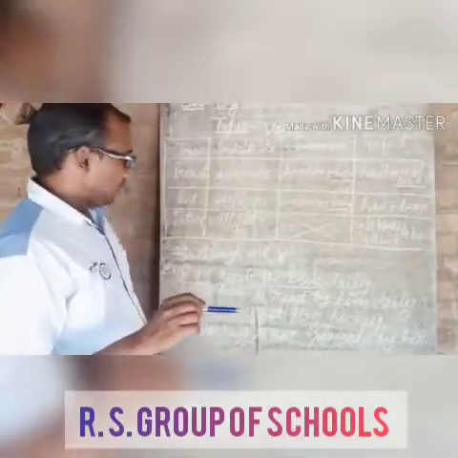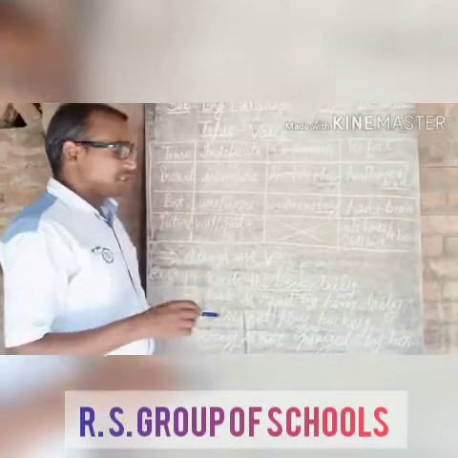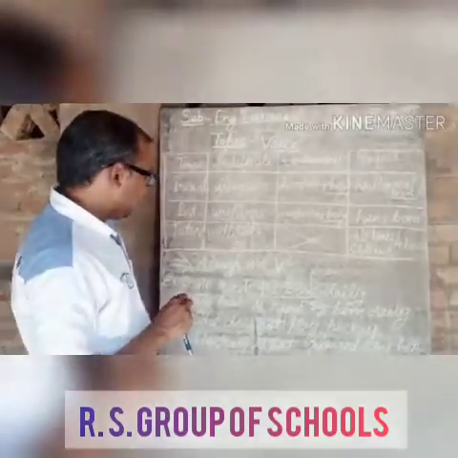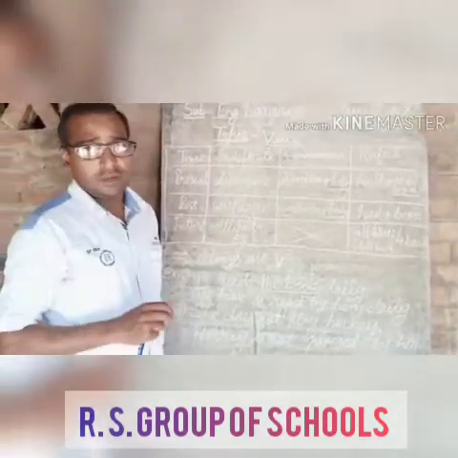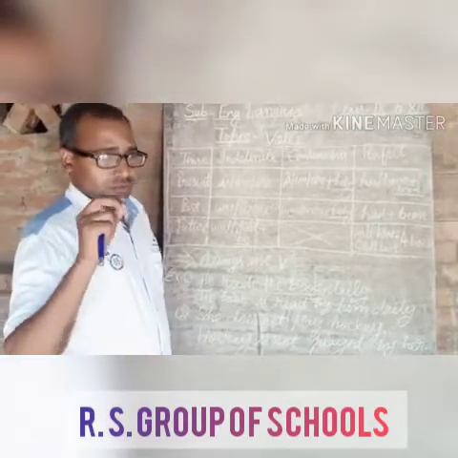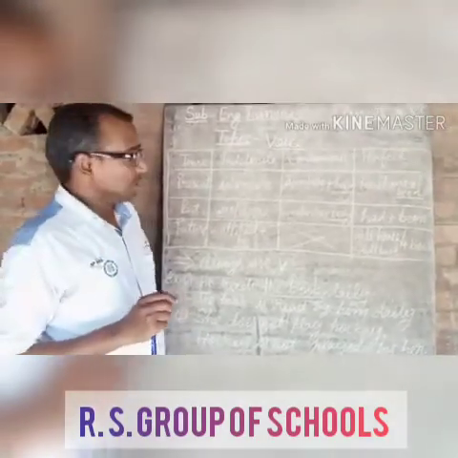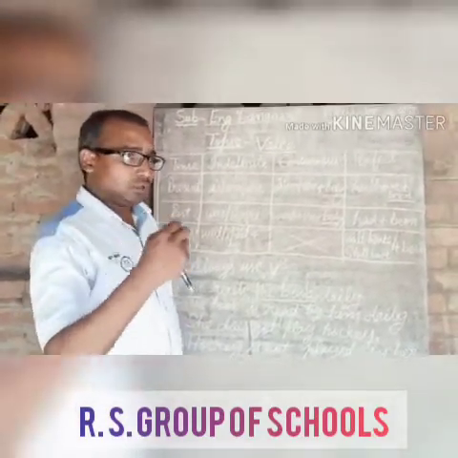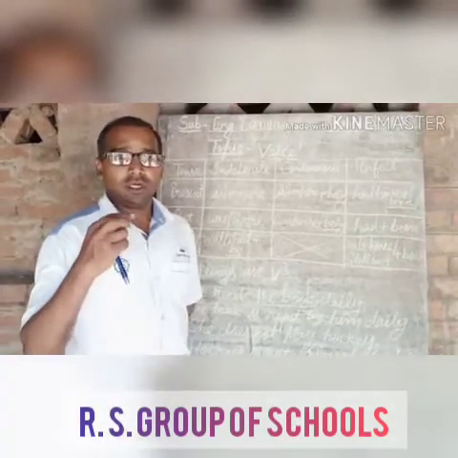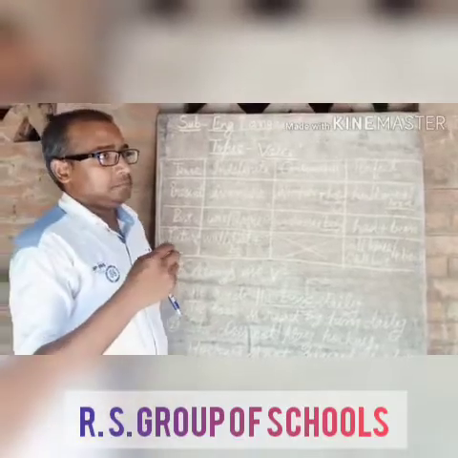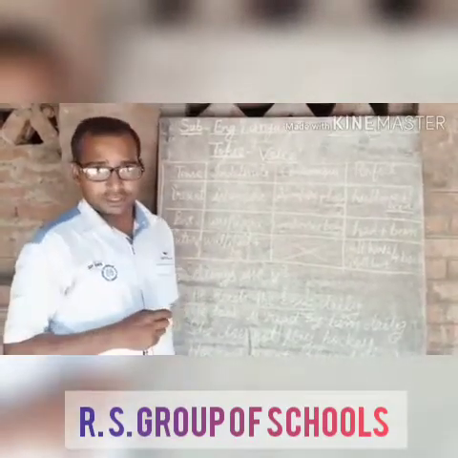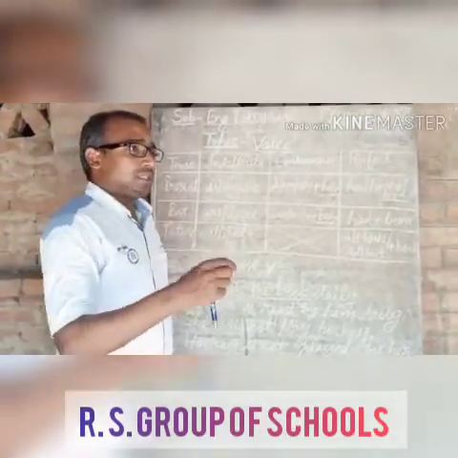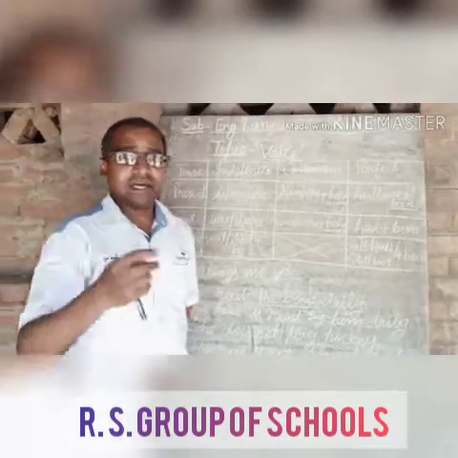So how can we find the object in the sentence? There are 2 ways to find out the object in the sentence. We have to make 2 questions with the main verb. Those 2 questions are what or whom, because 2 kinds of objects are there, direct object and indirect object. When we make the question with what to the verb, we find a thing, that is direct object. And when we make the question with whom to the verb, we find the object that is living. Okay, that is indirect object.